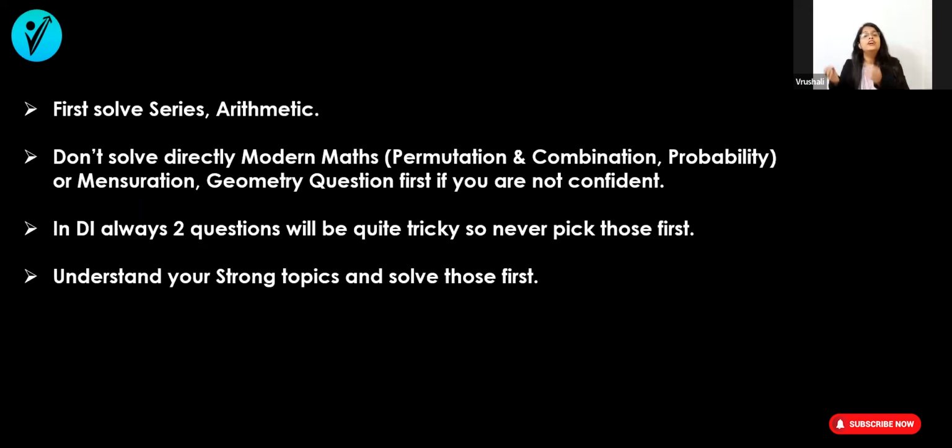And at the end, if you are not able to solve, you can randomly mark any option. Yes, you can do this for those 2 questions. Instead of wasting time on those questions, skipping them is always the best option. But you don't have to leave them blank. At the end, you have to mark any option. But at the initial stage, you don't have to solve that question. And understand your strong topics first and solve them first. And then you have to go for the higher level questions.